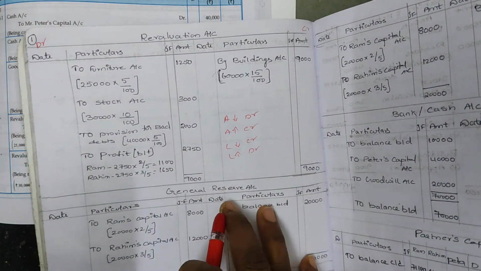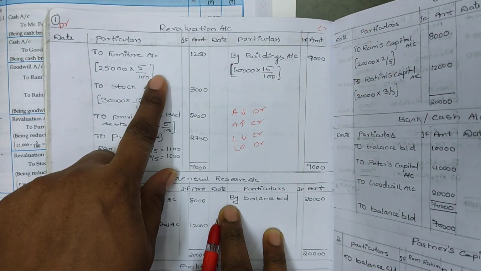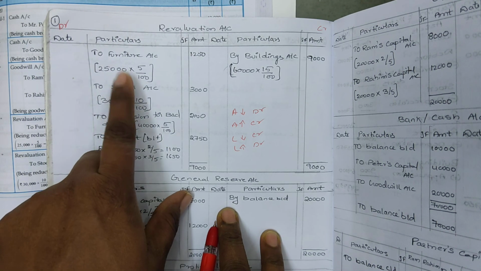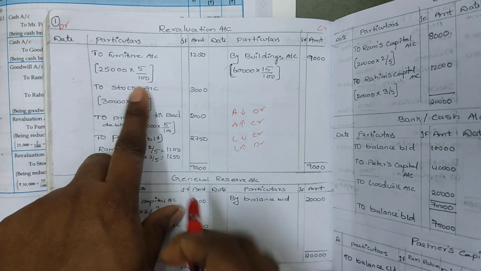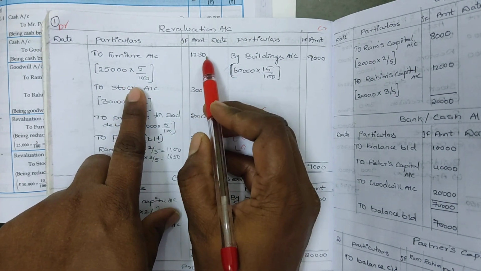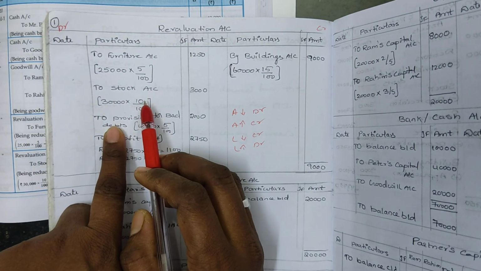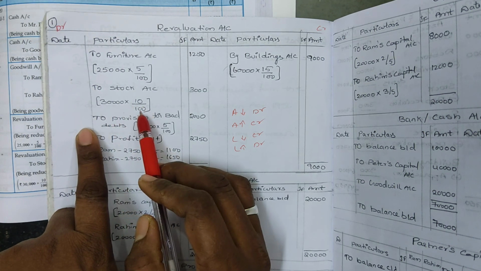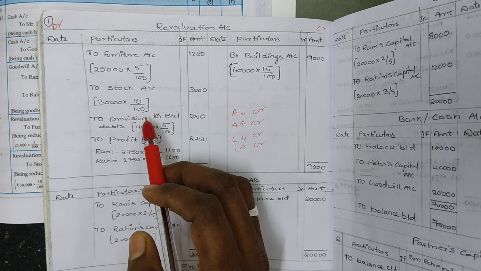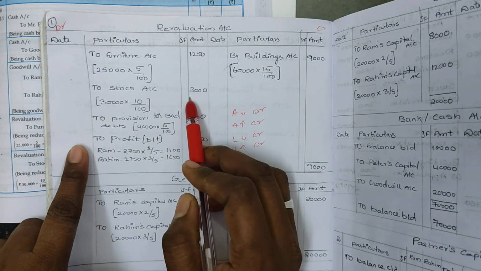Here furniture has decreased, so we take it on the debit side. To furniture account, 25,000 into 5 divided by 100. Two zeros cancel, so 250 into 5, we get 1,250. Next, stock has also been decreased by 10%, so 30,000 into 10 by 100. Zeros cancel, so 3,000.